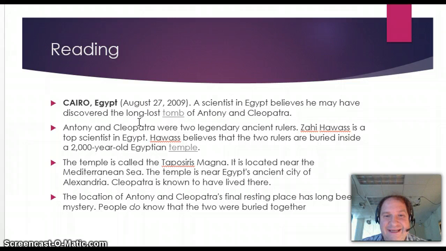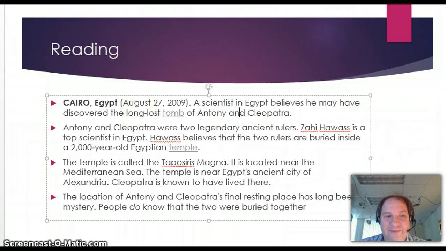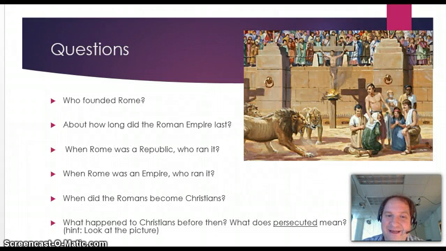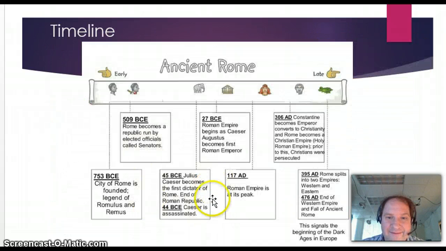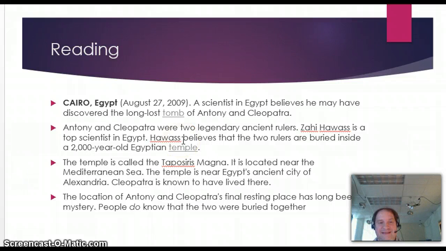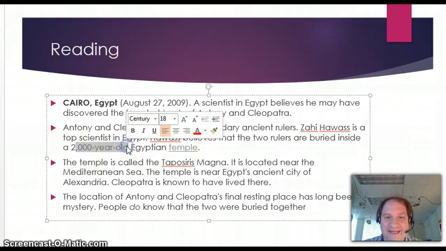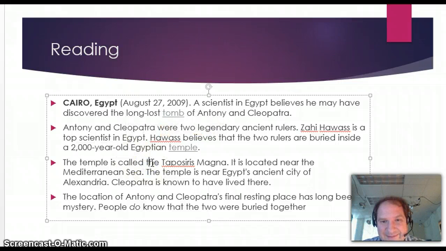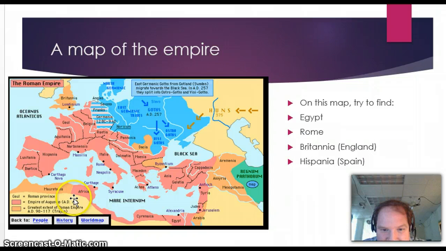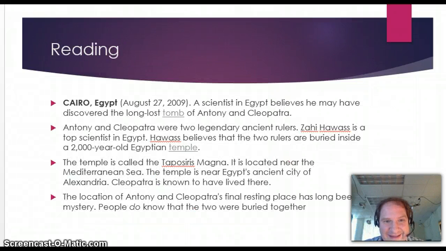So, some scientists think they may have found a long-lost tomb where these two are buried. And when we say long-lost, they all died, let's see, not long after Julius Caesar here. So really, around this time, somewhere in this little time frame, all this war is going on. About 2,000 years ago. And the scientist believes he may have found their 2,000-year-old temple. It's called Taposiris Magna. Cleopatra lived in the city of Alexandria, so it's near that. See, can we find that on our map here, Alexandria? Yeah, right there. That's where Cleo lived.